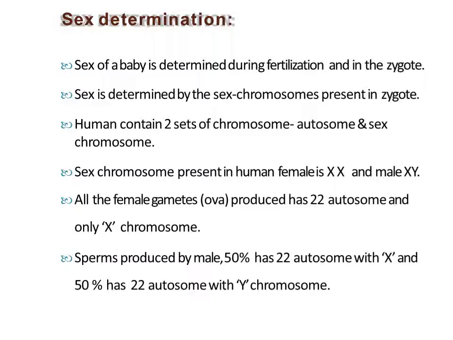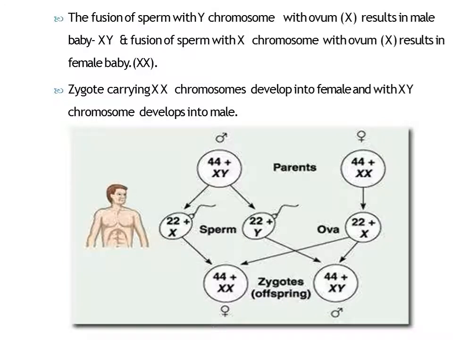Now, there is a 50% chance that either the X chromosome of ova will fuse with the X chromosome of sperm to form the female embryo, or the X chromosome of ova will fuse with the Y chromosome of sperm to form the male embryo. Okay. So here it is shown by the picture also how the chromosomes of both male and female, or sperm and ova, are participating in developing the zygote.